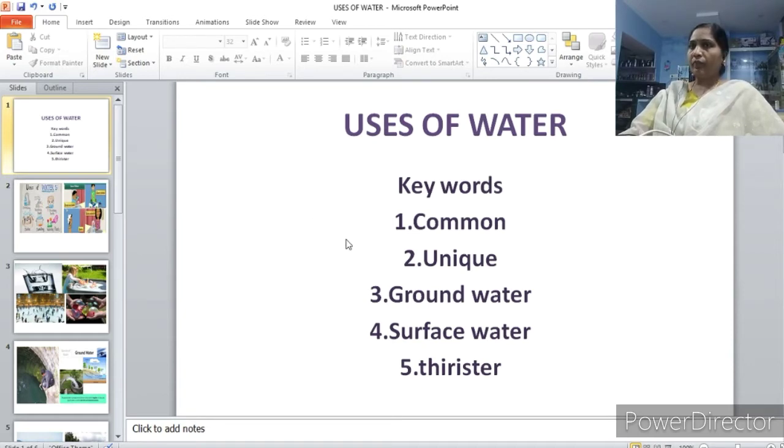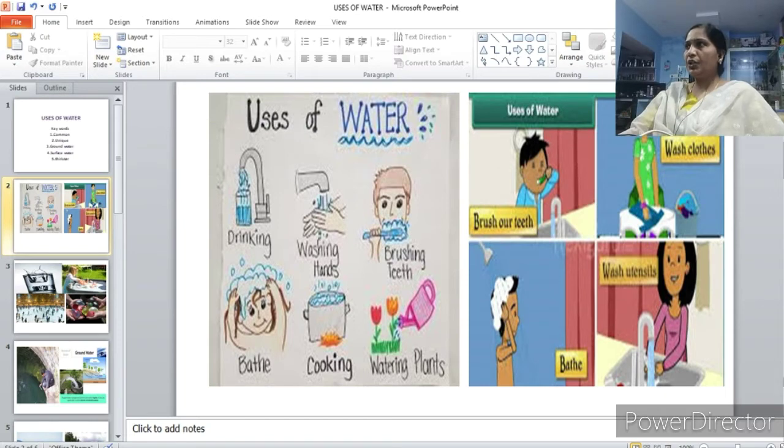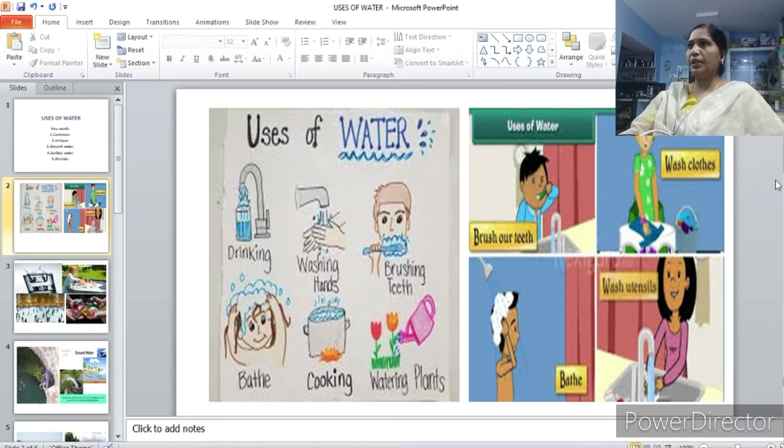Before doing this, you do one small activity. As soon as you get up from the bed, find out from your day-to-day life what different things you do and how you use water, and list them out in your classwork. In which things, for doing what actions, you use water, you have to list that and mention it in your notebook. That's the activity you are going to do in this lesson, children.